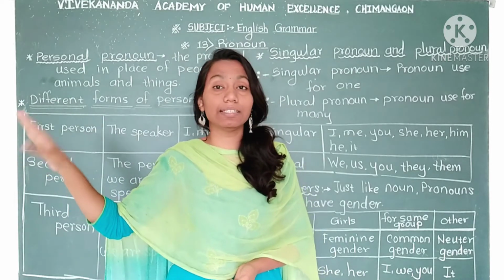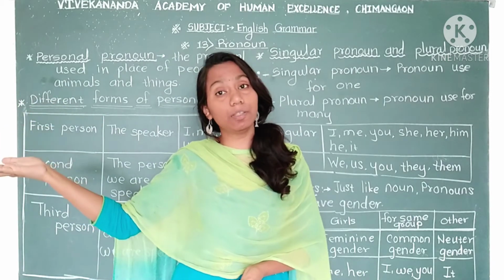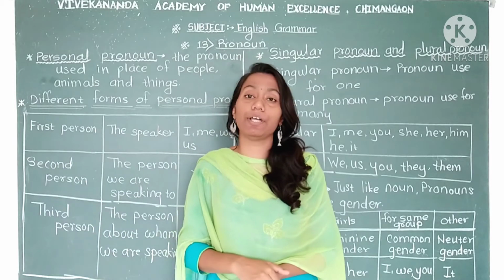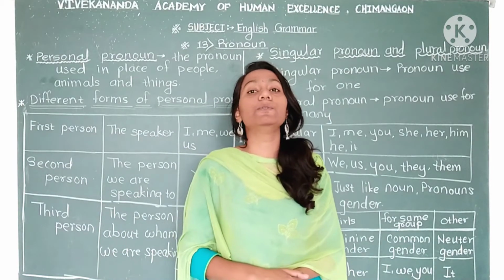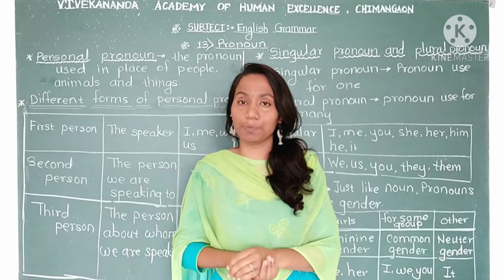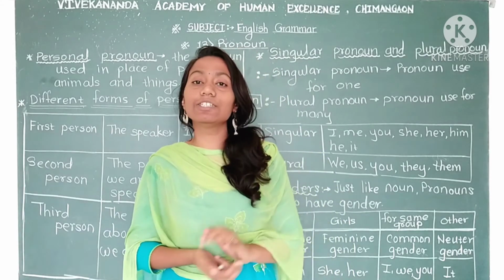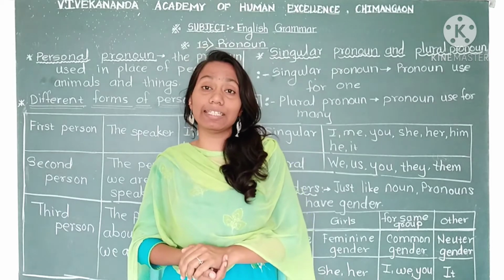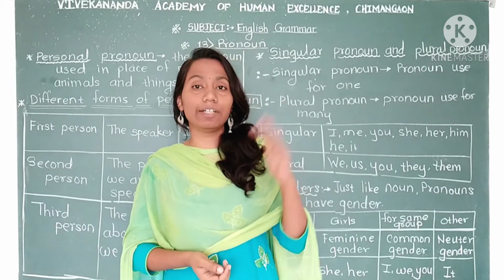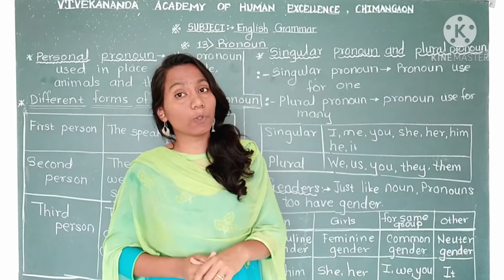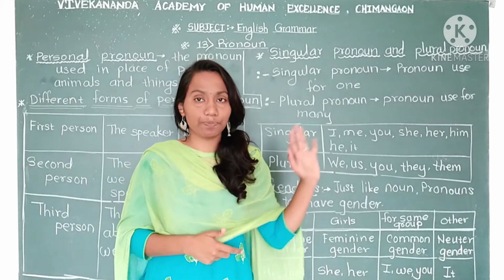So we are talking about third person here using these pronouns. So these pronouns come in the third person group. Do you understand this? Okay. Questions we will take at the last, so it will help us to understand or learn these three types together.